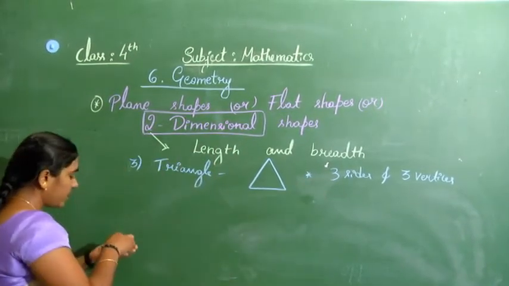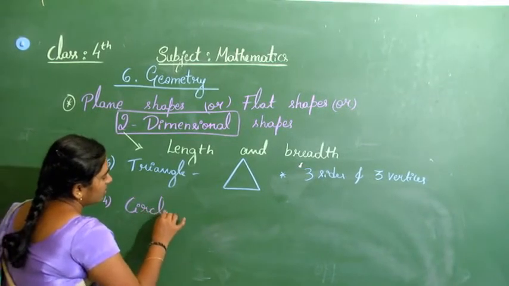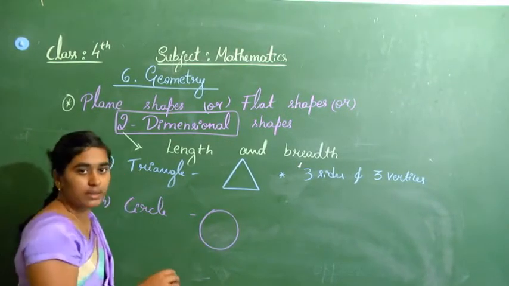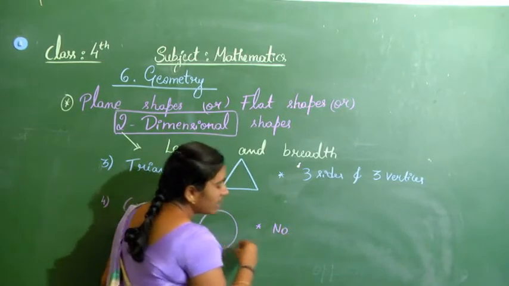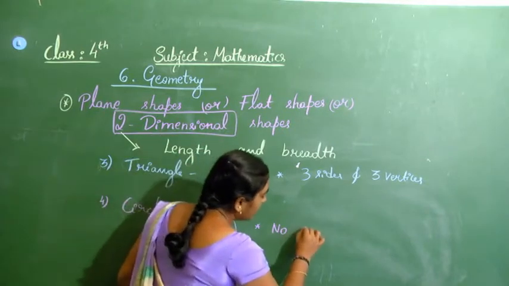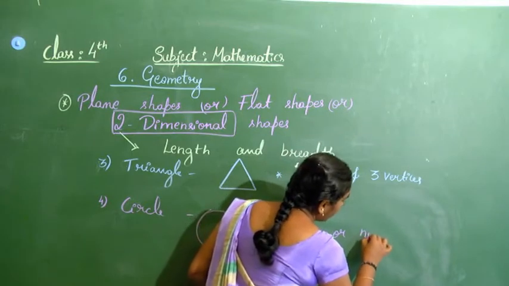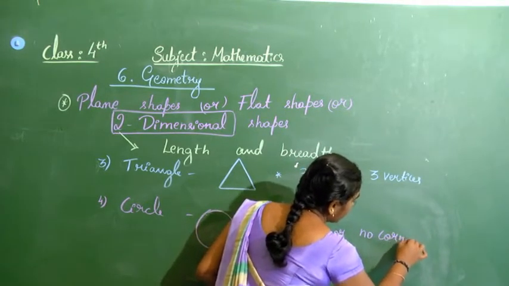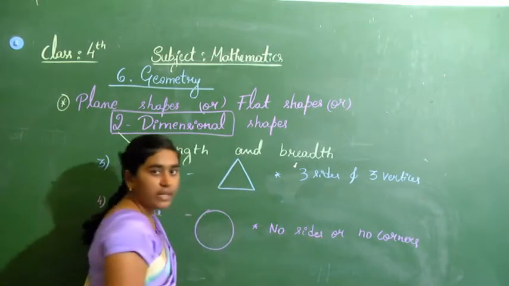And the last one is the circle. A circle is nothing but a simple round shape, and how many sides does a circle have? No, how many corners? A circle does not have any sides or corners.